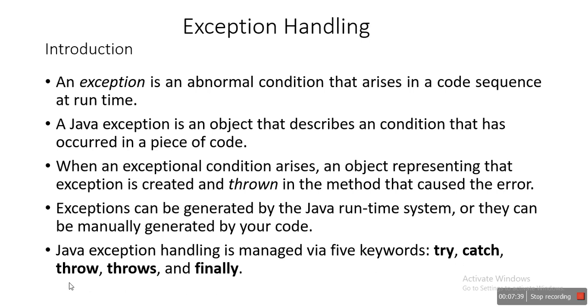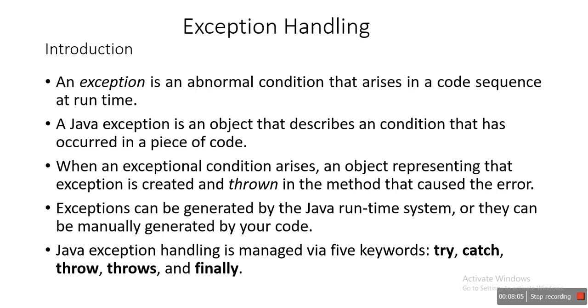Okay, next is the throw. The throw keyword is used to throw your exception manually. You can generate your own exception that you want to throw. And next is the throws. Now throws is always used with methods. It denotes that this particular method is going to throw an exception, and it is up to the caller to handle this.